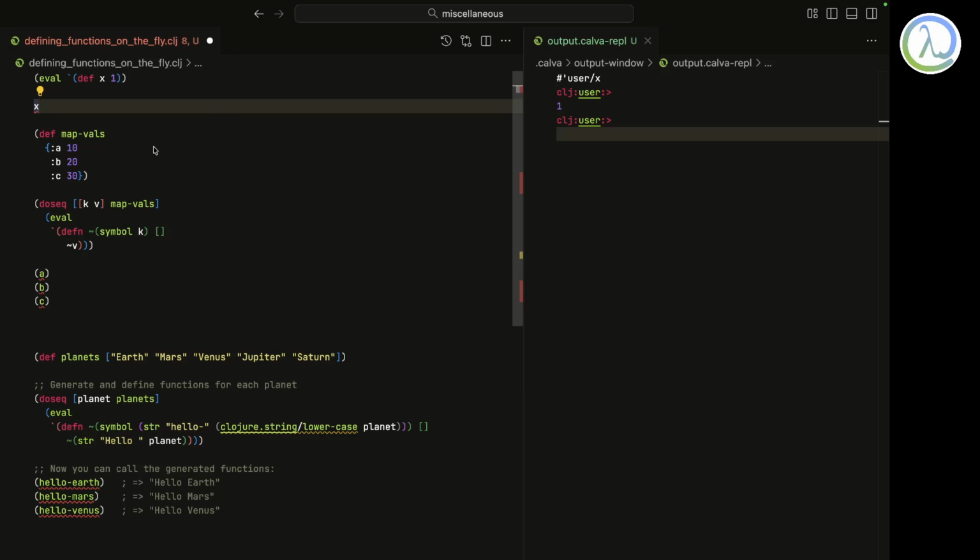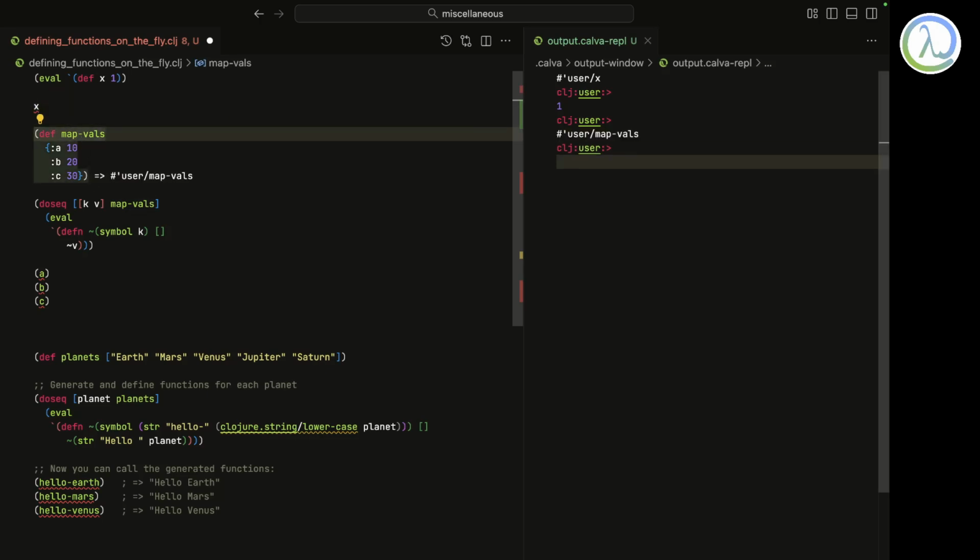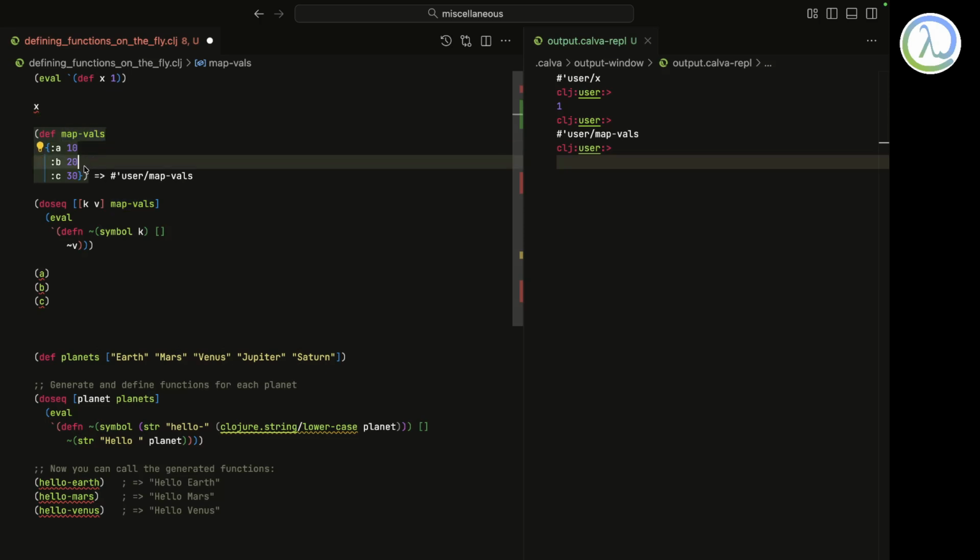So now I've got a thing called mapped vals. Over here is a map with A is 10, B is 20, C is 30, just some keywords and some values, nothing great in that.